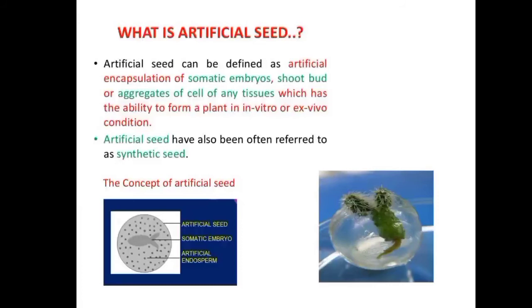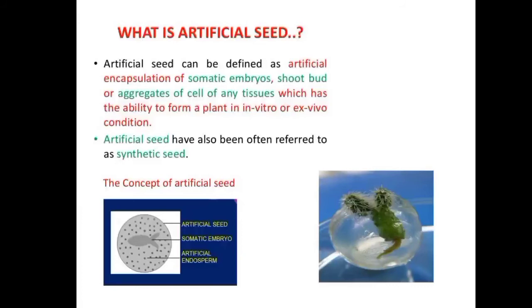In indirect somatic embryogenesis, the somatic embryos are formed on the callus. In direct somatic embryogenesis, the somatic embryos are formed on the explant itself. For choosing the embryoids, the somatic embryos have a few shapes: spherical, oval, heart shaped, torpedo shaped.